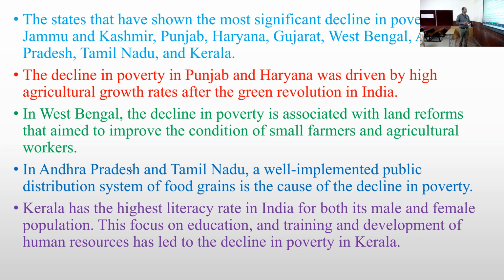The next states we have are Andhra Pradesh and Tamil Nadu. The poverty in Andhra Pradesh and Tamil Nadu has declined because of the public distribution system. Through that public distribution system, the food grains were sold at very low prices. And this has brought the poverty ratio down very much. The next we have Kerala. It also has the lowest poverty in our country because the Kerala state has invested a lot in human resources, and because of that, the poverty in Kerala has reduced.